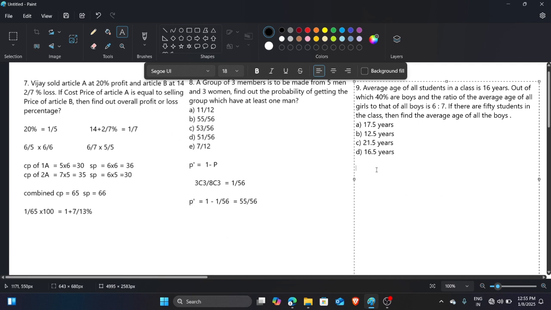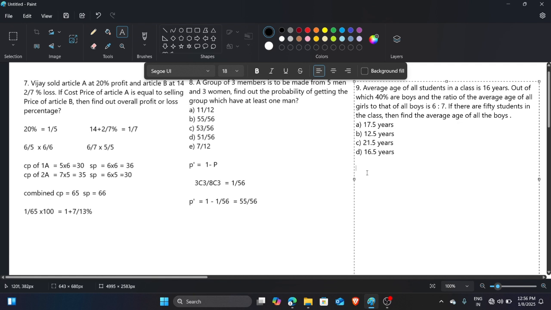Okay, so here's the new question. The average age of all the students in a class is 16 years. Out of which 40% are boys, and the ratio of the average age of all the girls to that of all the boys is 6:7. If there are 50 students in the class, then find out the average age of all the boys. It is too simple.